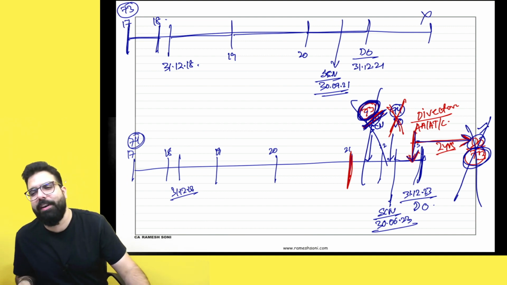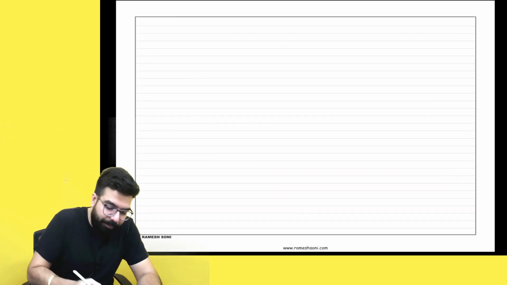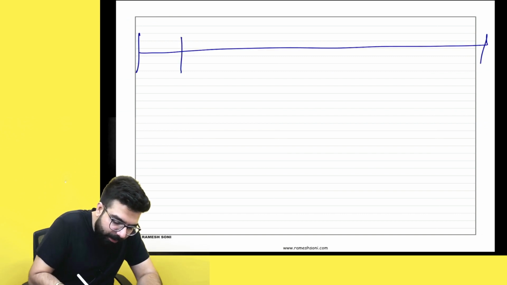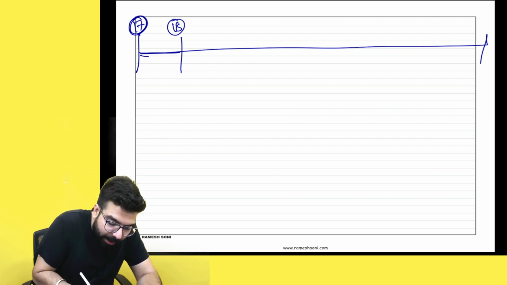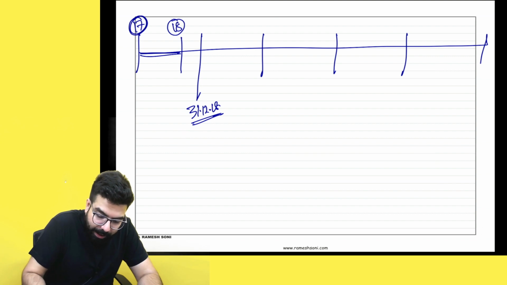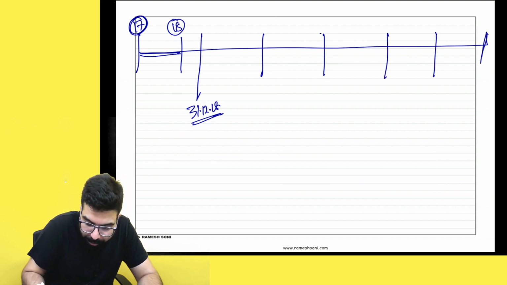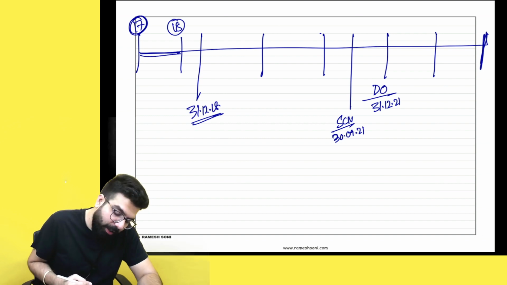Are we all 100% clear with the clarification which has come now? So here, listen to me very carefully. Suppose the officer, for the year 17-18, very important amendment, that is why I am telling you properly, please listen carefully. For the year 17-18, 31st December 2018 is the time limit. From here, 73 ka proceeding can be done within 3 years and 74 ka proceeding can be done within 5 years. So for 73 ka proceeding, the time limit for the show cause notice is 30th September 2021 and for the demand order the time limit is 31st December 2021. Okay sir, point is clear.